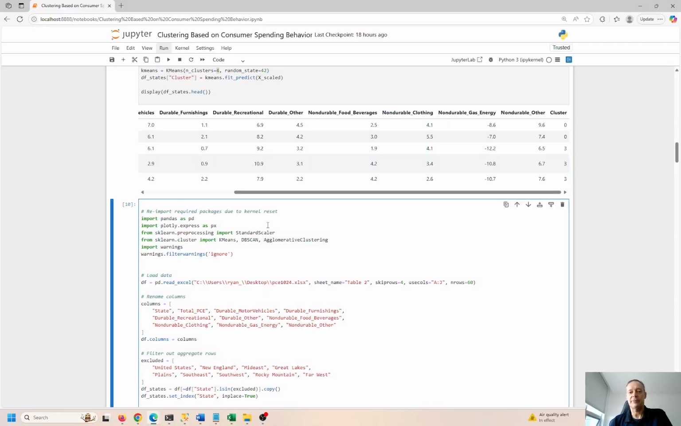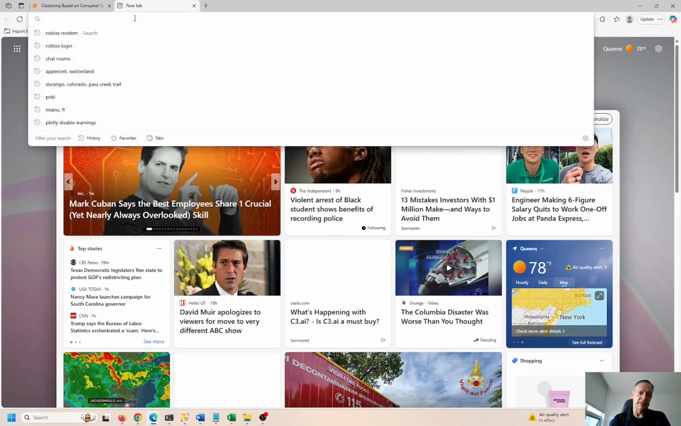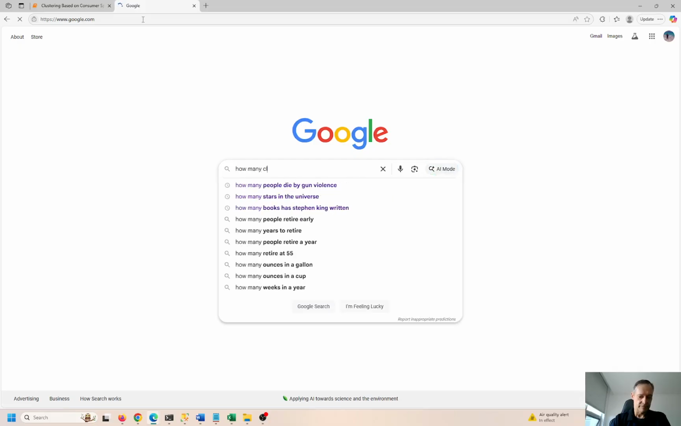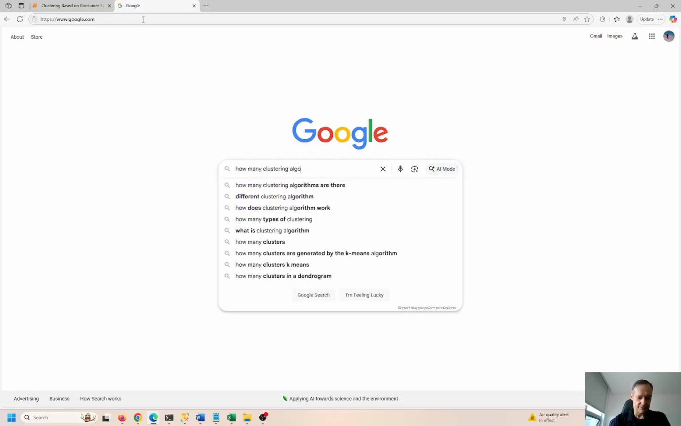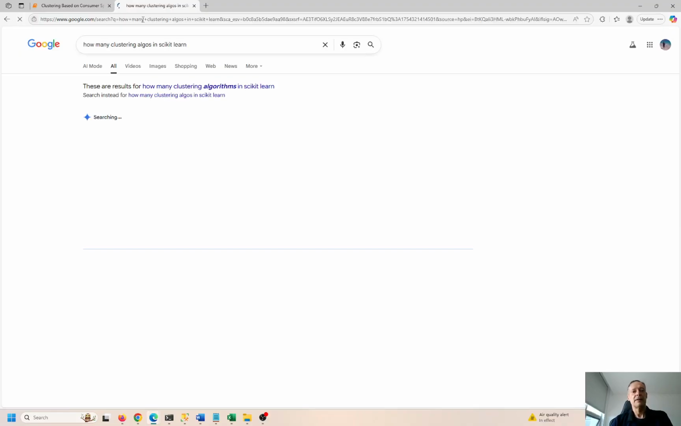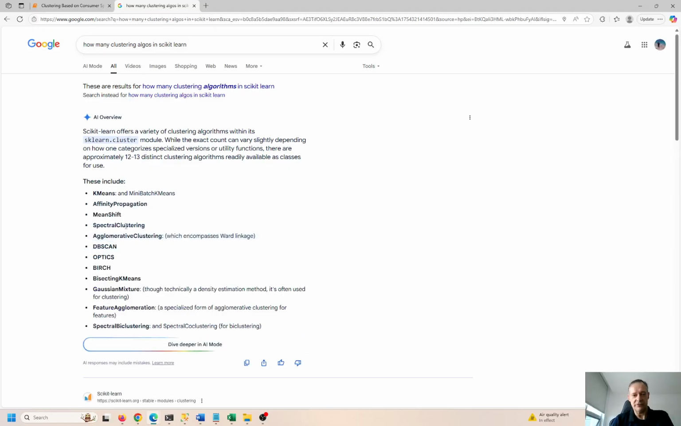Now let's look at a different type of clustering. DBSCAN, which is density-based scanning, and agglomerative clustering. So it's about 7 or 8 different types of clustering techniques. You can experiment with different ones. I'll leave that up to you to decide. Let me do a quick Google search. How many clustering algos in scikit-learn? Probably 8 or 9, I think. Oh, they have 12 to 13 now. So they've increased it a little bit. These are the main ones.